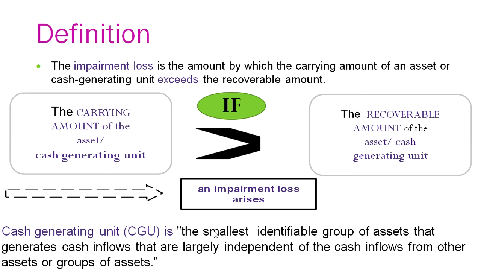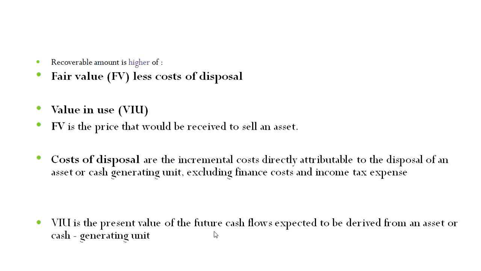It can be independently identified. It can be separated from the other asset or group of assets. So this is your cash generating unit. And the recoverable value is the higher of the fair value less cost of disposal or value in use.